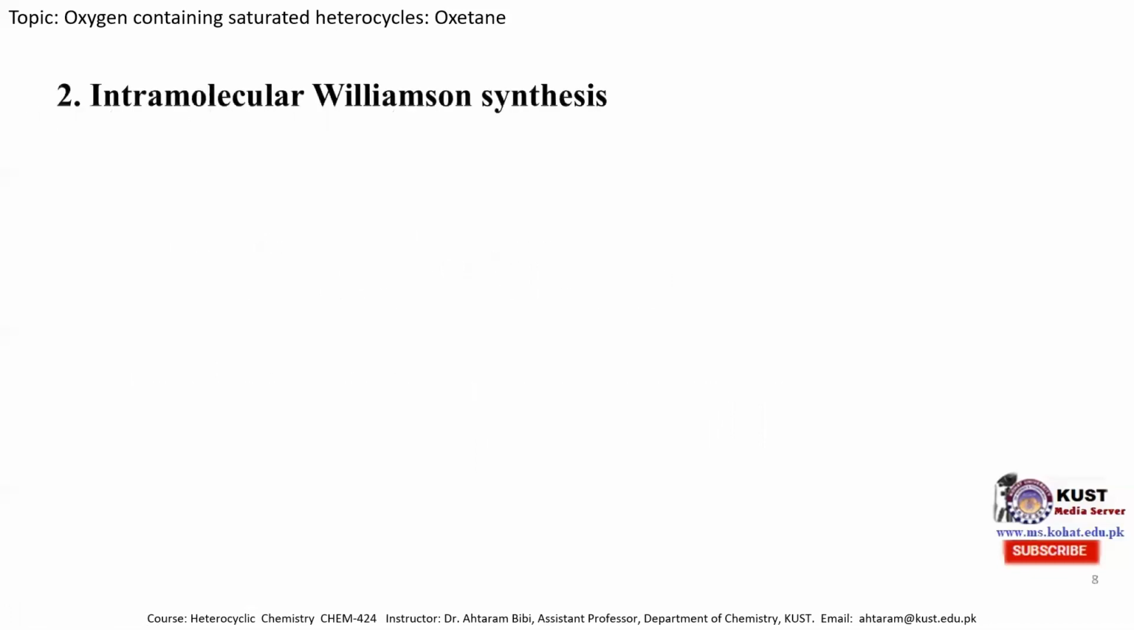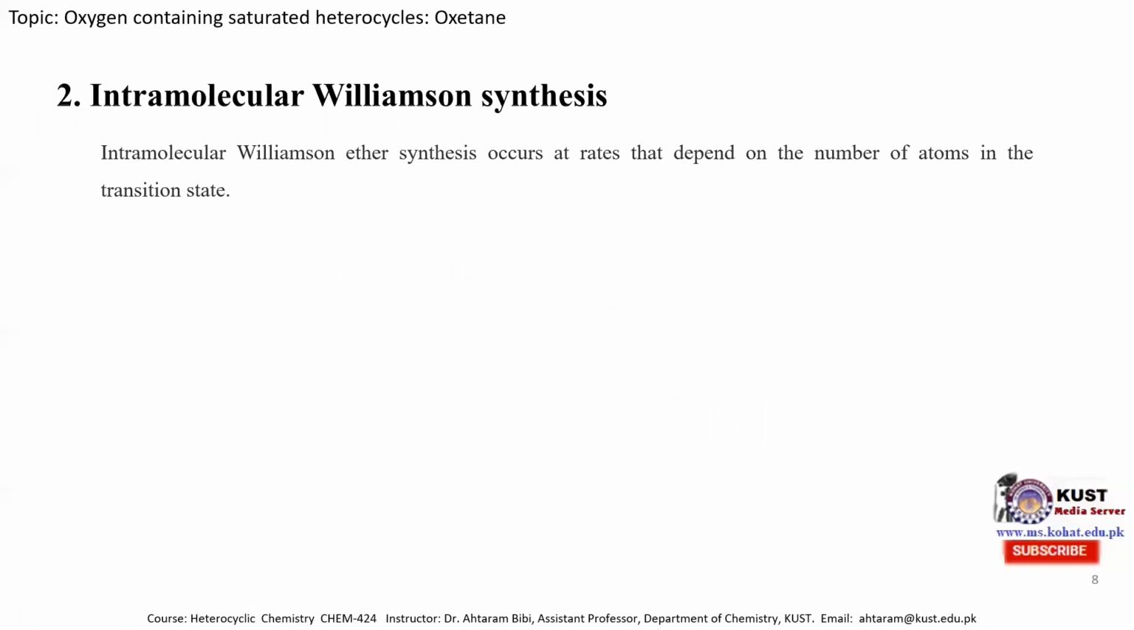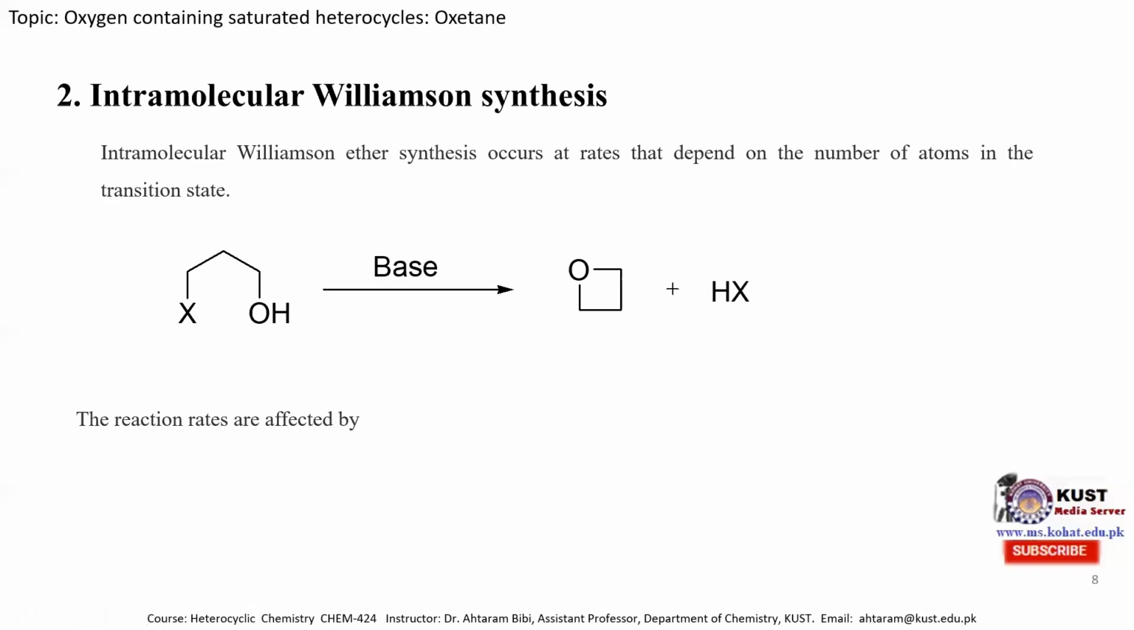Next reaction is intramolecular Williamson synthesis. Intramolecular Williamson synthesis occurs at a rate that depends on the number of atoms in the transition state. So here we can see that it consists of a halogenated alcohol, and when we treat it with a base, the base takes this hydrogen atom and produces an alkoxide ion. And this alkoxide ion attacks this carbon atom, eliminating the halide ion. So the halide ion combines with the hydrogen and is released in the form of hydrogen halide, and we obtain the oxetane molecule. So this is the simple method for the synthesis of oxetane.